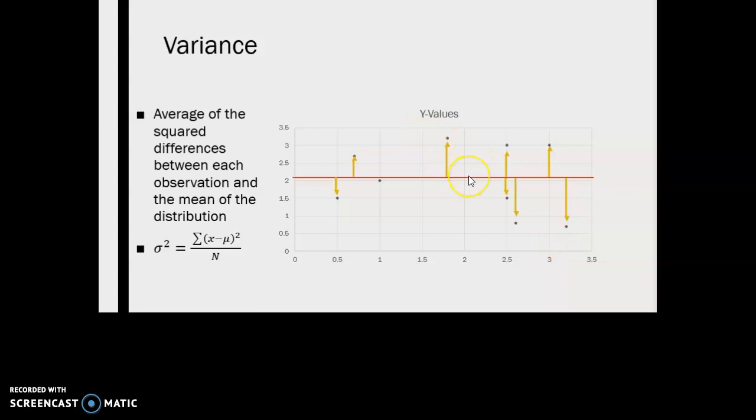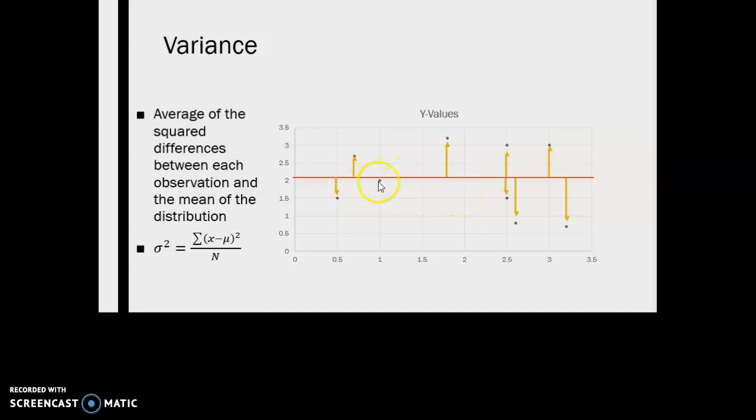So trying to sum the differences between each of these values and the mean would actually give you a value of 0, which isn't very helpful, right? We can't really get an average distance because the sum of all of these differences is going to be equal to 0, which makes sense, because we're calculating based on the mean.